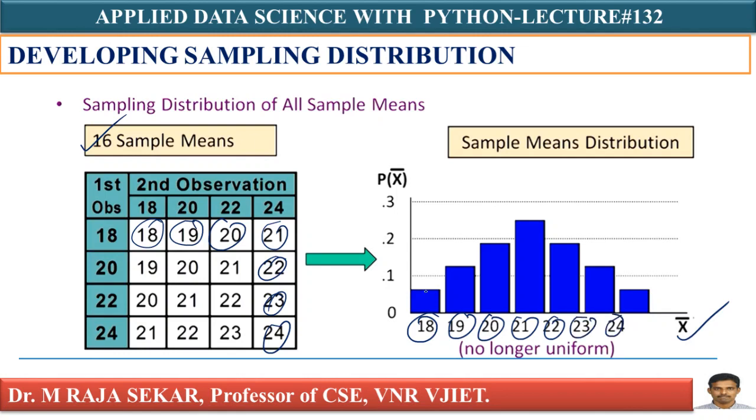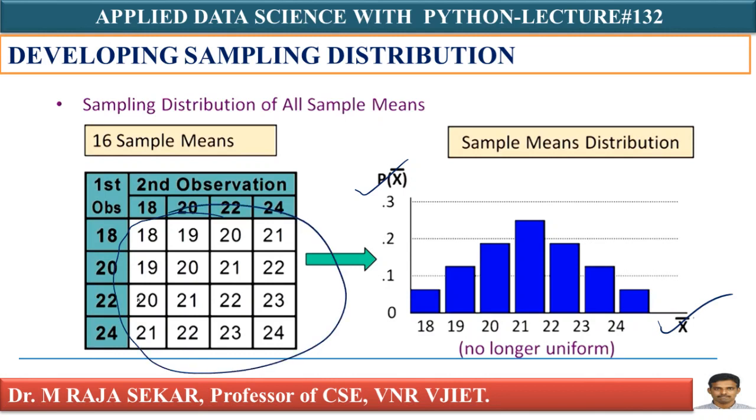Corresponding probabilities I am calculating on the y-axis. This is x bar, this is P of x bar. These are the 16 sample means. Just I am plotting this one. If I plot, what am I getting? I am getting a normal distribution.